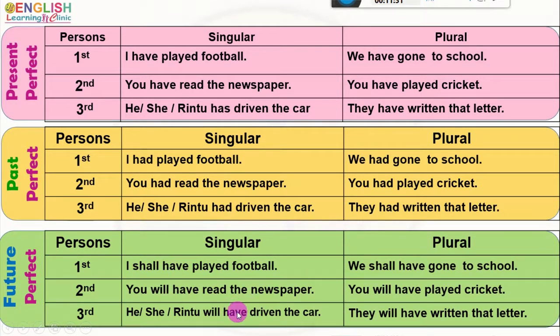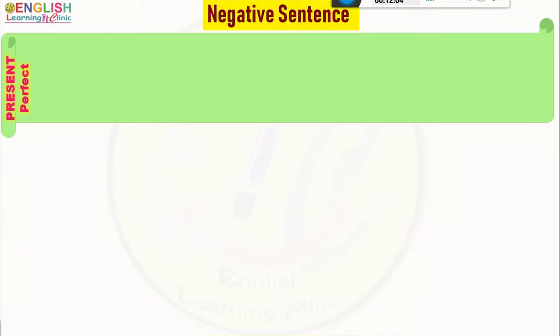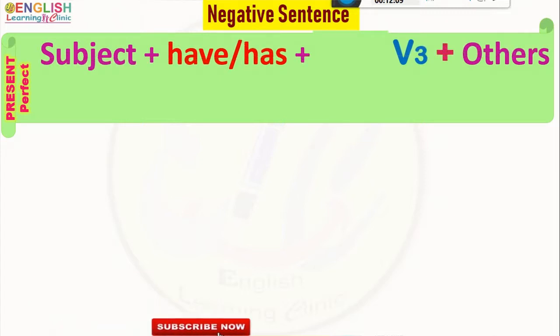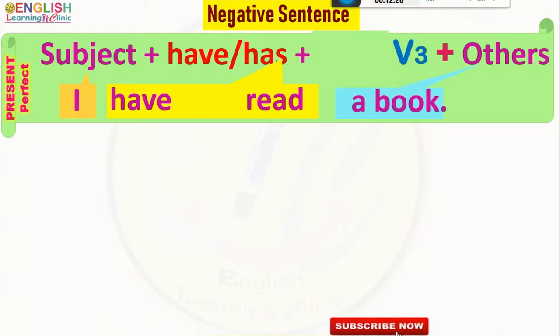Now, we will construct the negative form of the verb. The assertive affirmative structure of the verb is subject, have or has, V3, plus others, and the constructed sentence, as we have already constructed, is I have read a book. Friends, we have already learned in the third class of the 10th series how to make the negative form